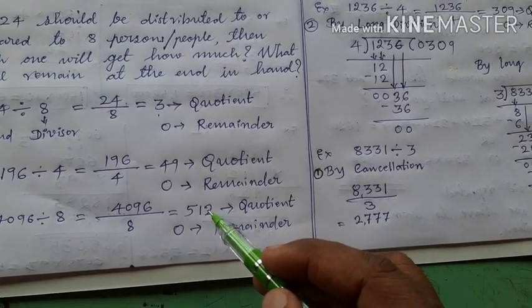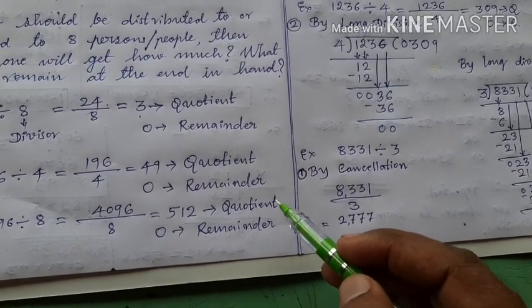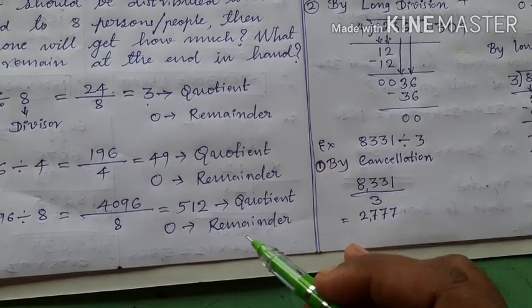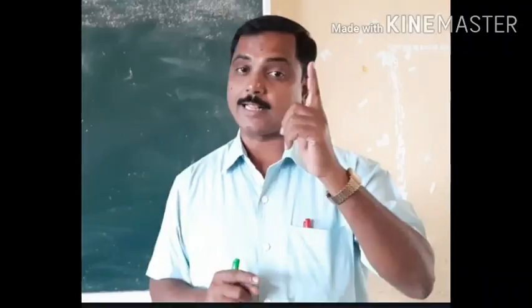Therefore the portion got is called quotient, and whatever the thing left in the hand is called remainder. Here remainder is 0. If the remainder is 0 in any division, then such division is called complete division or exact division. Here dividend is equal to divisor into quotient.